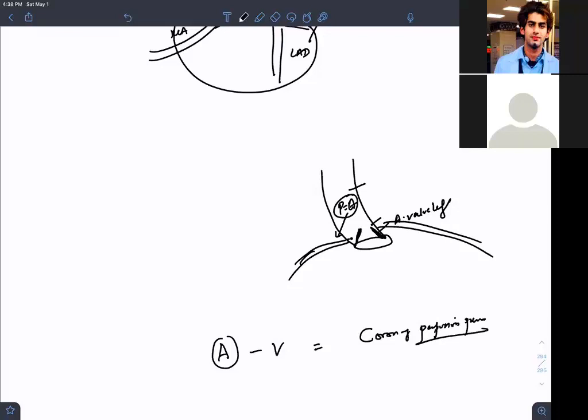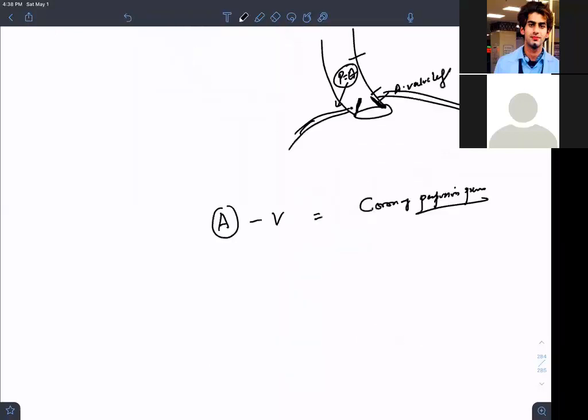The difference between aortic pressure and ventricular pressure will be equal to coronary perfusion pressure. And it is this coronary perfusion pressure which will tell me what is the blood coming to the ventricular myocardium. Please remember this concept.